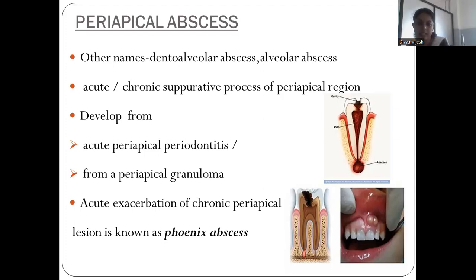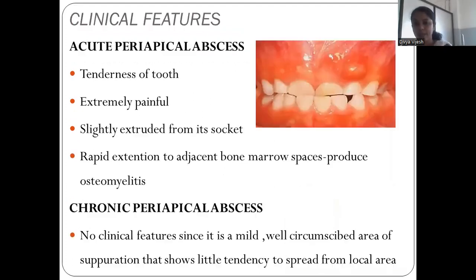Then it is an acute or chronic suppurative process of the periapical region, and it develops either from acute periapical periodontitis or from a periapical granuloma. An acute exacerbation of a chronic periapical lesion is known as a phoenix abscess. So what is the phoenix abscess? It is an acute exacerbation of a chronic periapical lesion. That is a phoenix abscess.